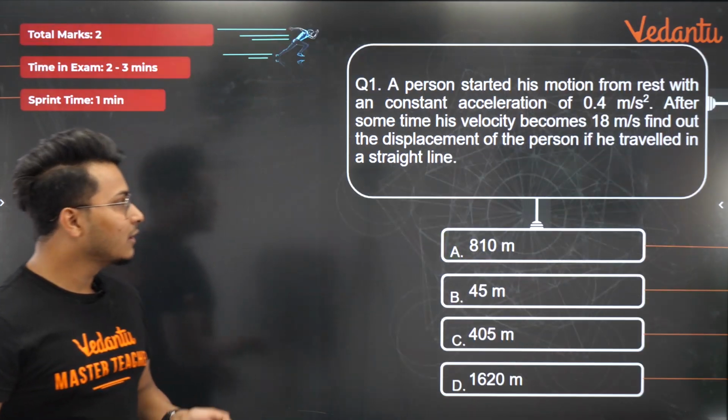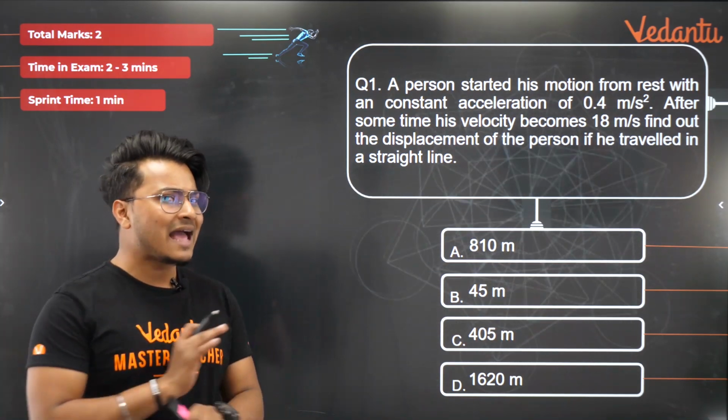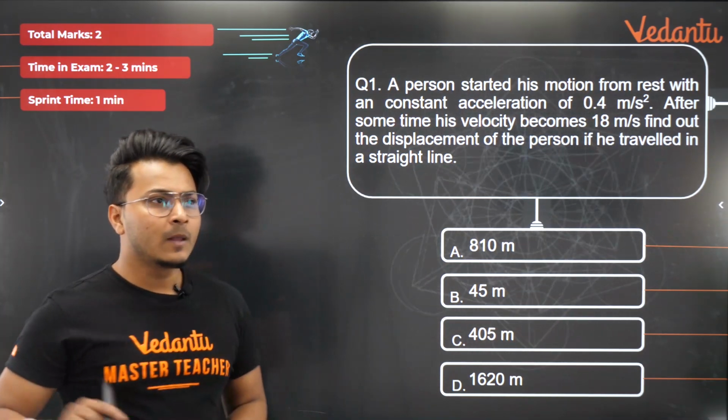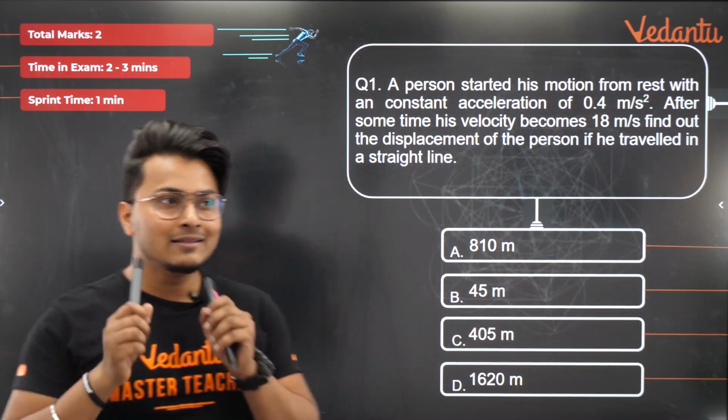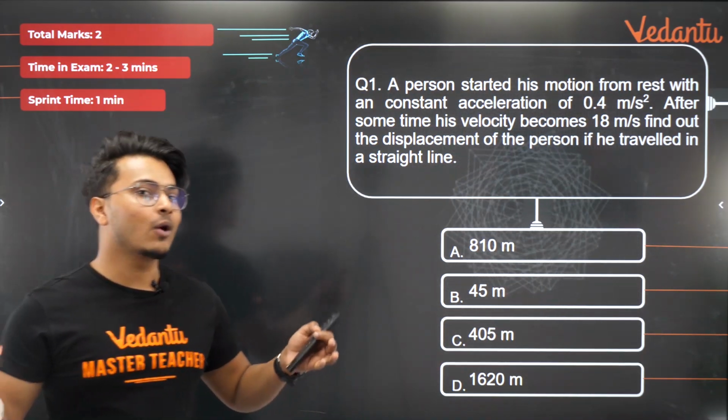ठीक है, तो इसी बात को याद रखते हुए मेरे बच्चों आगे बढ़ते हैं to the first question for today's session, a very important question which is on your screen here. A very, very important question. I'm pretty sure you'll be able to do this as fast as possible. Give it a shot. Now, this is a 2 marks question, and in examination you can take 2 to 3 minutes, but here in the sprint we'll take only 1 minute to do it.